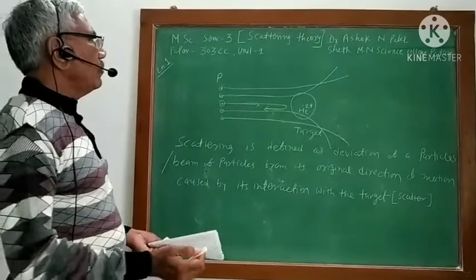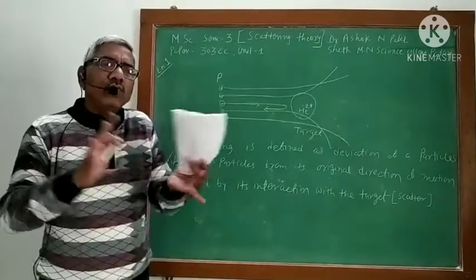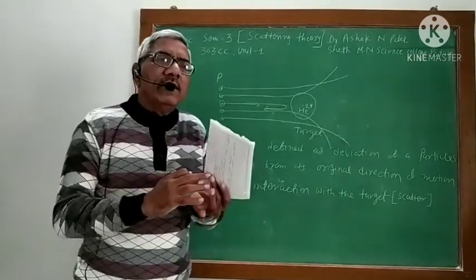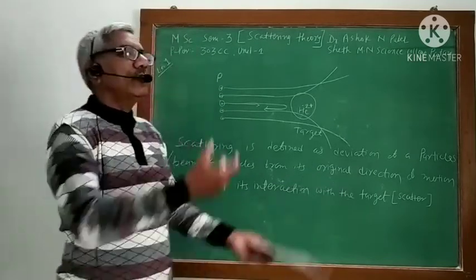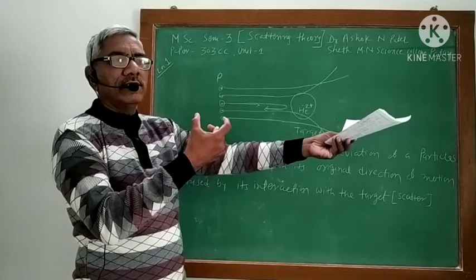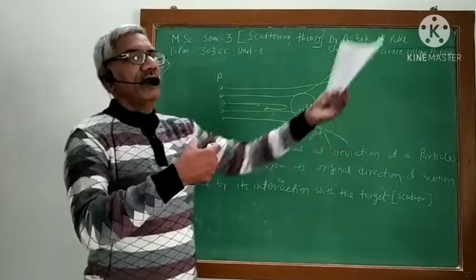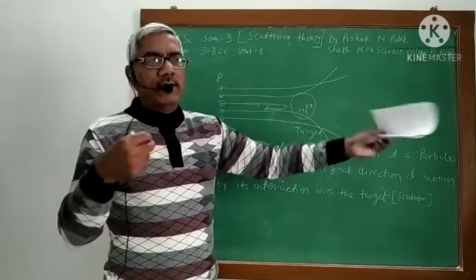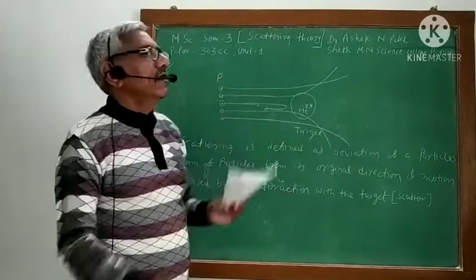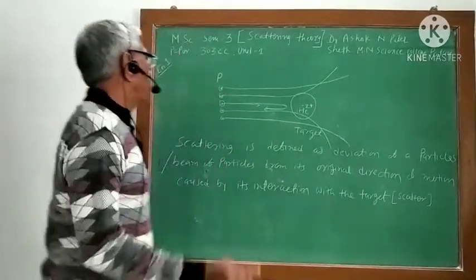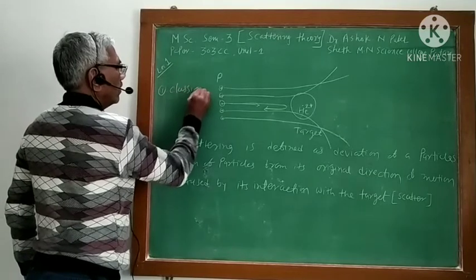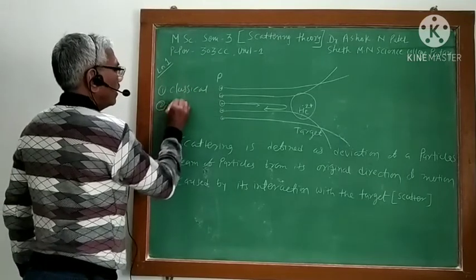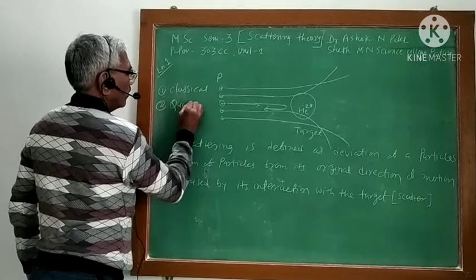So scattering you can understand in two ways: in classical terms, where you consider two particles, one of mass m1 and another of mass m2, and second in quantum terms.